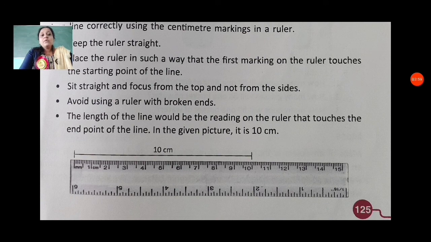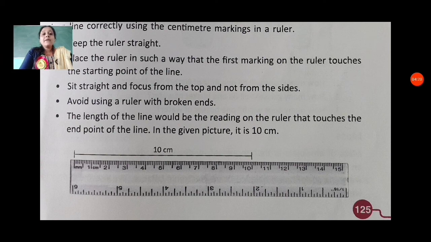Avoid using a ruler with broken ends. Do not use a ruler which has broken ends, because if we use such a ruler, then we get mistakes in measuring. Always avoid using a ruler with broken ends.